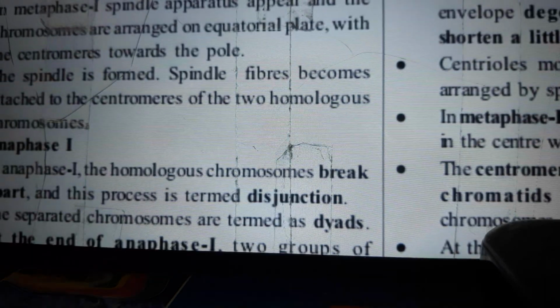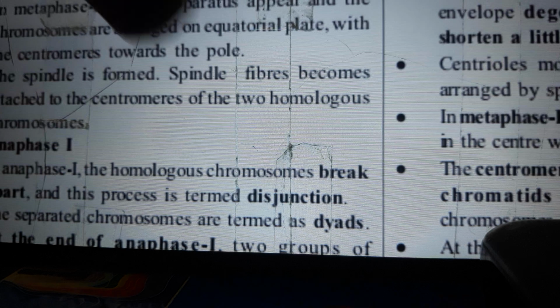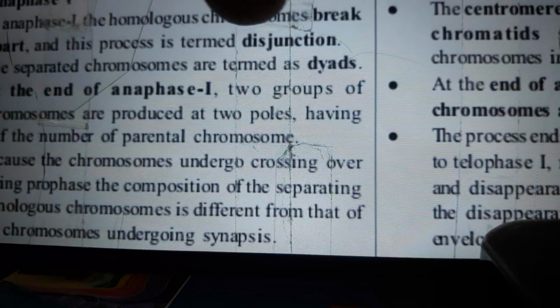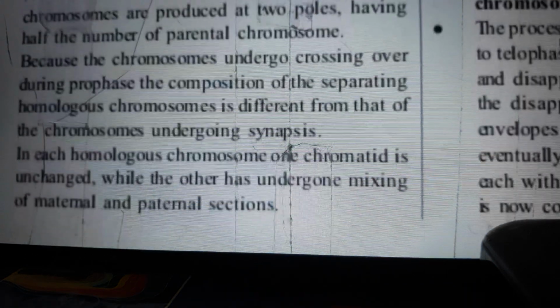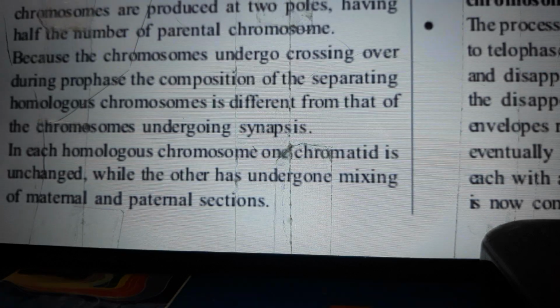Metaphase I. In metaphase I, spindle apparatus appears and the chromosomes are arranged on the equatorial plate with centromeres towards the poles. Spindle is formed. Spindle fibers become attached to the centromeres of the two homologous chromosomes. Next is anaphase I. In anaphase I, the homologous chromosomes break apart, and this process is called disjunction. The separated chromosomes are termed as dyads. At the end of anaphase I, two groups of chromosomes are produced. At the two poles they have half the number of parental chromosomes.